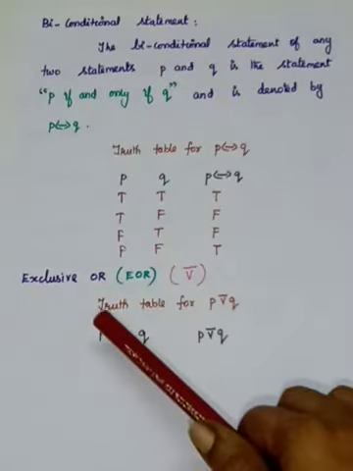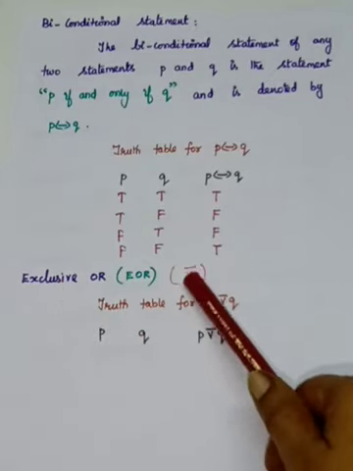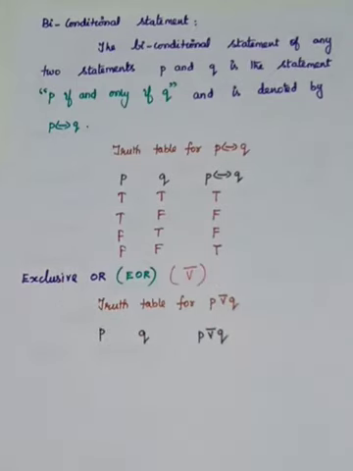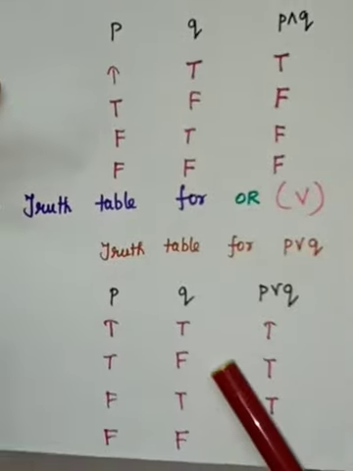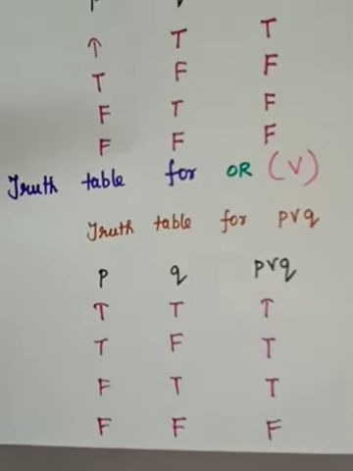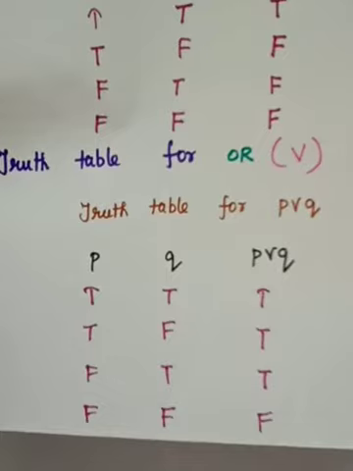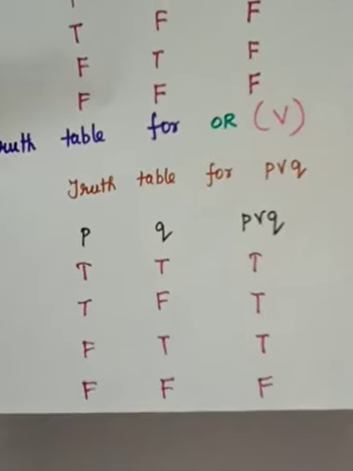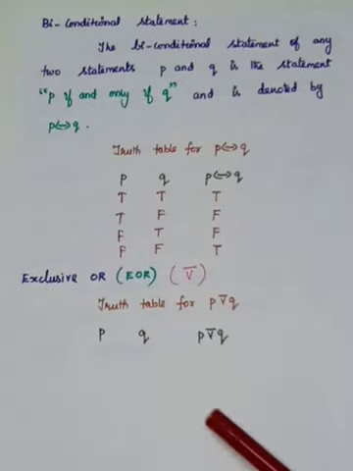But exclusive OR means above that you have to put a line. Okay, so what's the difference between OR and exclusive OR? There is only one difference. While I am talking about OR, if any one is true, that is either P is true or Q is true or both are true, it is true. But in the exclusive OR, if any one is true, it is true, but not both. So if both are true now, it is false.